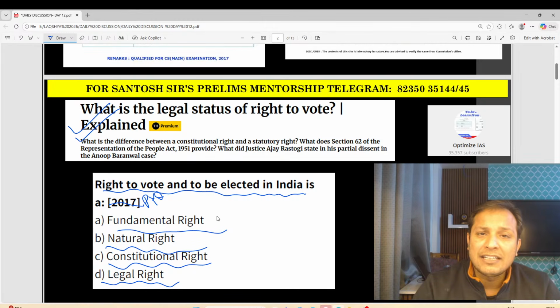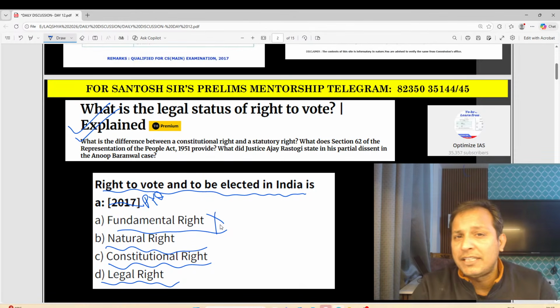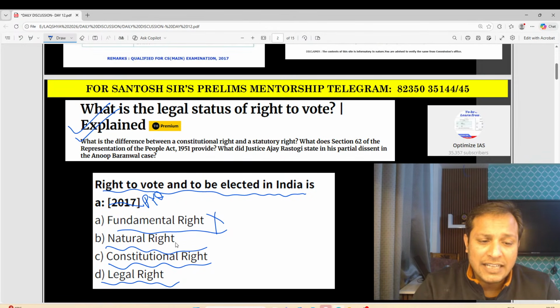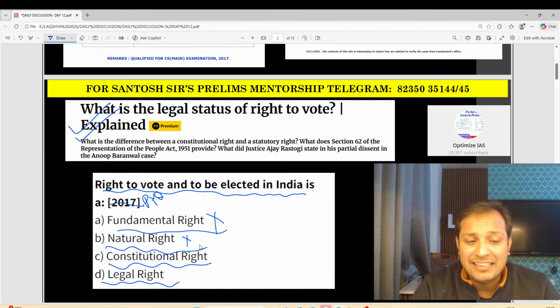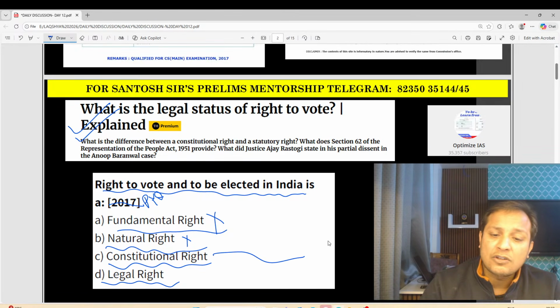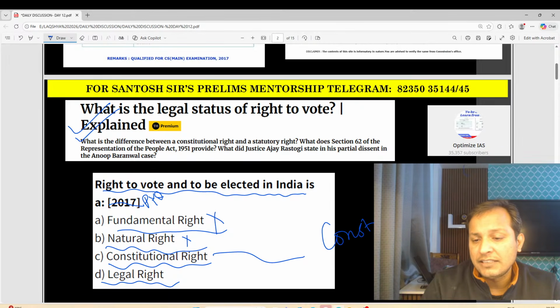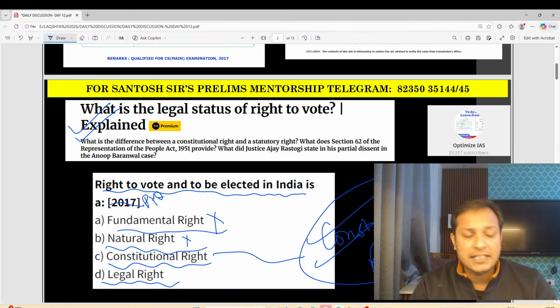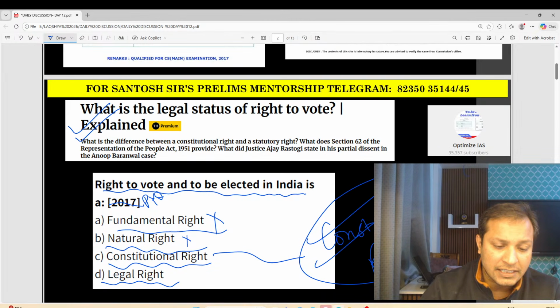Is it a fundamental right? No, right to vote is not a fundamental right. Is it a natural right? No, that is not the right answer. What is the right answer, guys? The right answer is, it's a constitutional right. Right to vote is a constitutional right. This is the correct answer, guys.